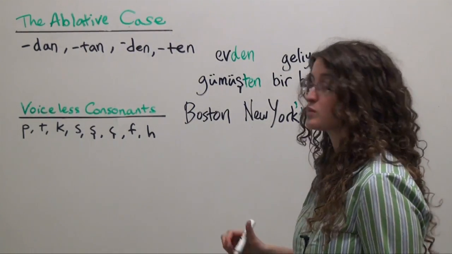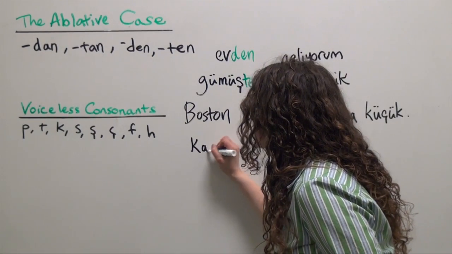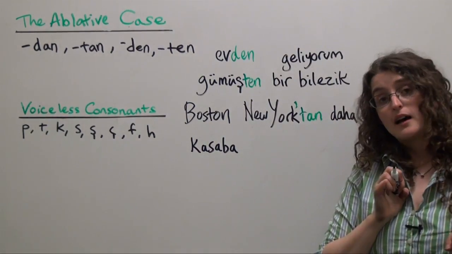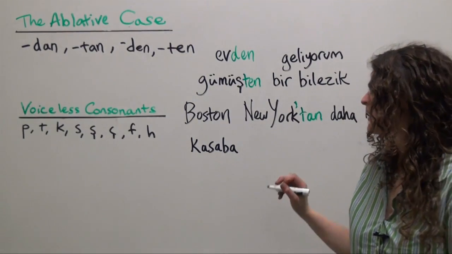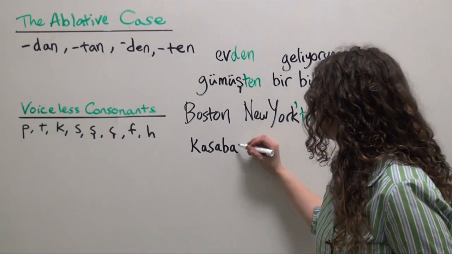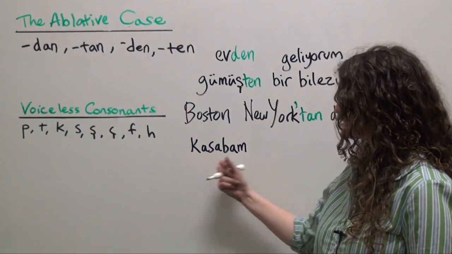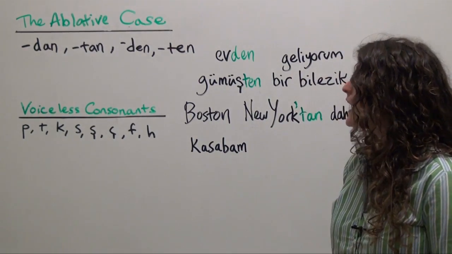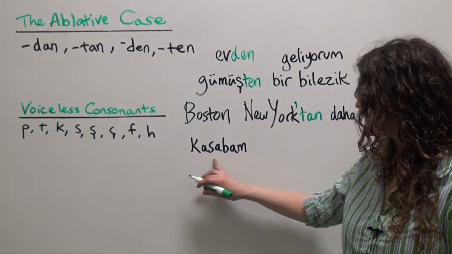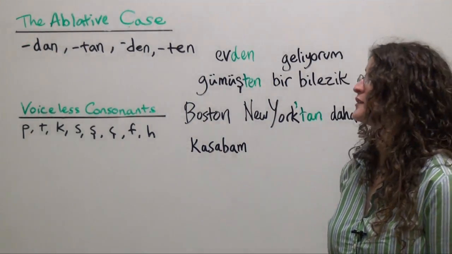We will start with the Turkish word for town, kasaba. We want to say my town, so we're going to add the possessive suffix m, kasabam. And then we'll simply add the ablative case ending to the end of the word after our possessive suffix.